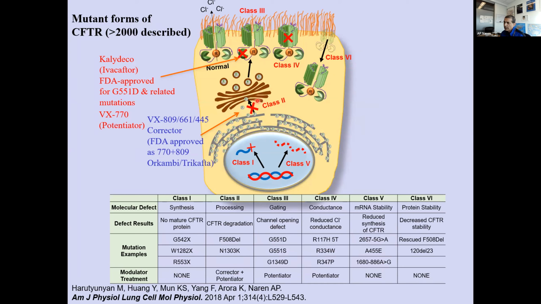Class 2 is one of the most common. 70 to 90% of the patients have at least one allele with this particular class, Delta F508 being the most common. Trikafta is a drug that is FDA approved currently. This is a folding defect. It goes to the ER. But I also want to highlight class 3. It goes to the plasma membrane. This was the first drug, Kalydeco, that was discovered for this particular class of mutation.